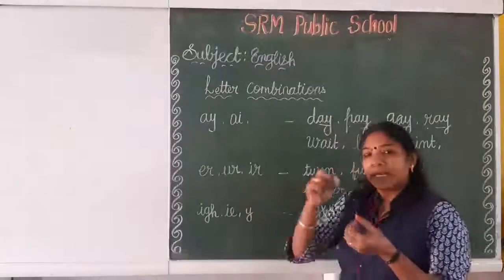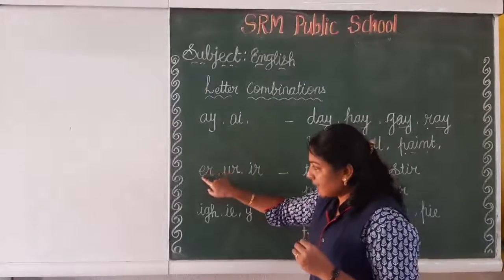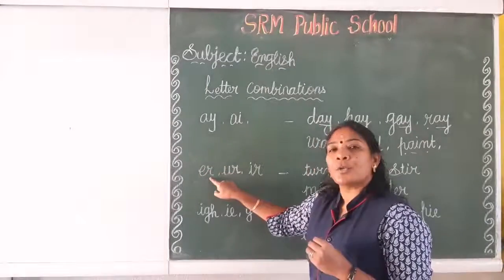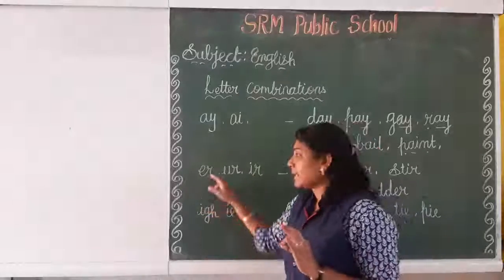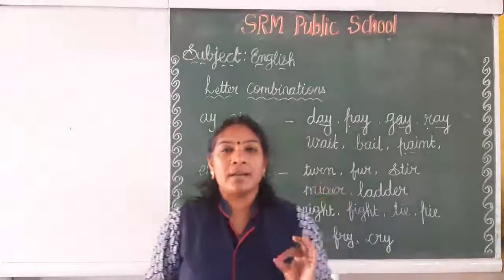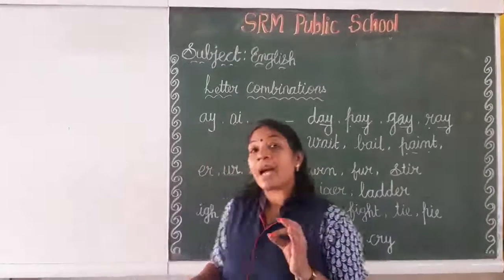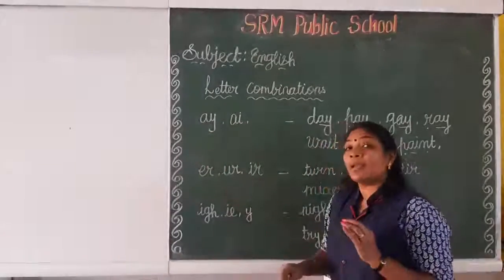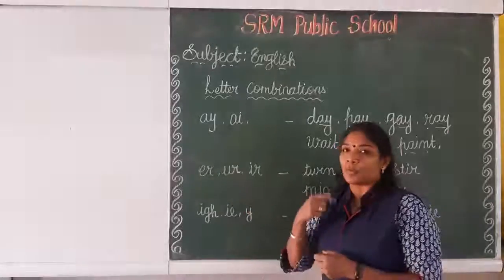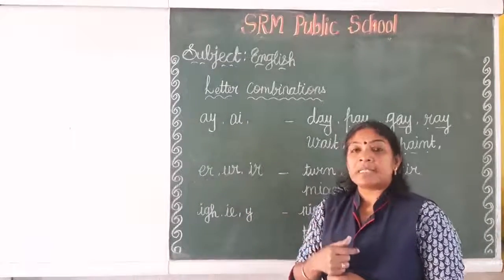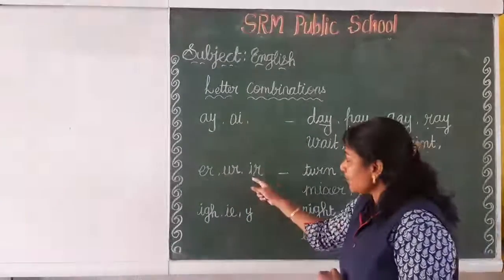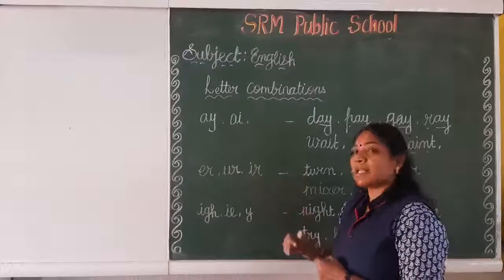Letter R presents the R sound. See here, the letters E and R together present the ER sound, with the R silent: mixer, grinder, ladder, parker. And the next one, UR presents the R sound: fun, turn. And the next one, letters IR.